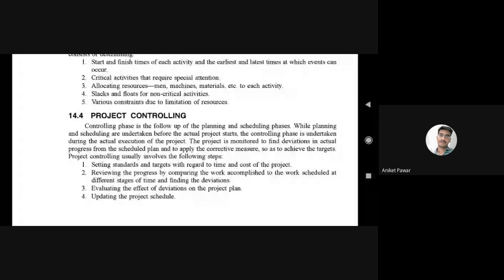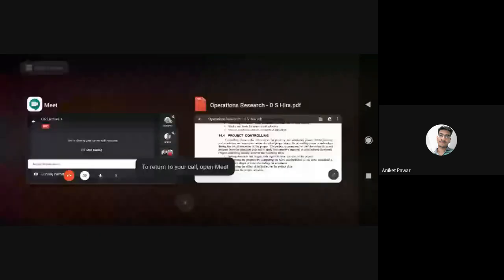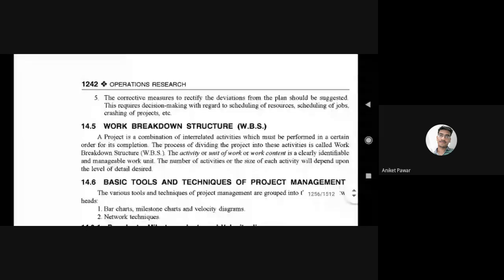Okay, now we have to manage that scheduling. Now that is nothing but project controlling. Okay, whenever your project starts, you have to do project control. Okay, now controlling is nothing but measurement, supervising, inspection. All these factors are included. Now provide maintenance to them also. Okay, this is nothing but the controlling. Project controlling is also very important.